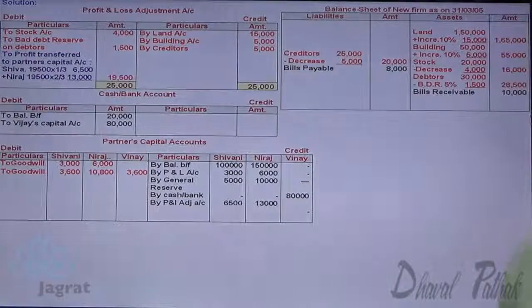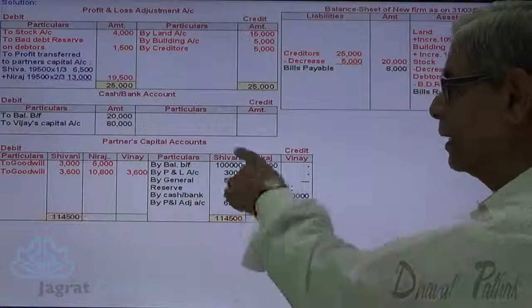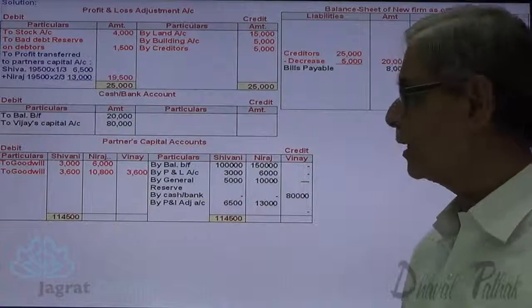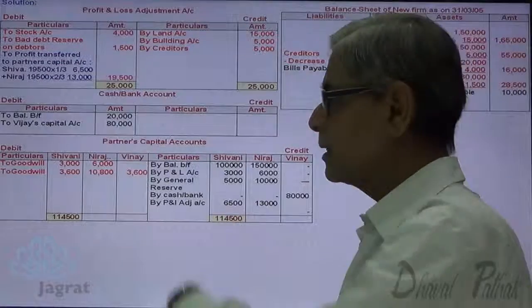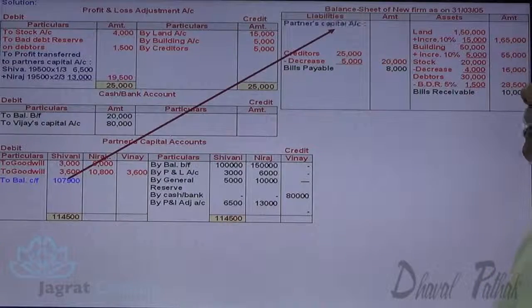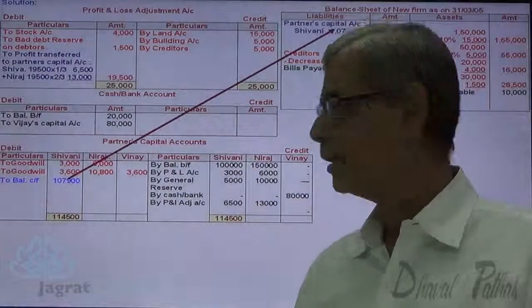Now look at it. Total of credit side 1 lakh plus 3,000, 5,000, 6,500, 1,14,500 minus 6,600, that's the closing balance. That appears on the balance sheet liability side. Shivani's capital 1,07,900.